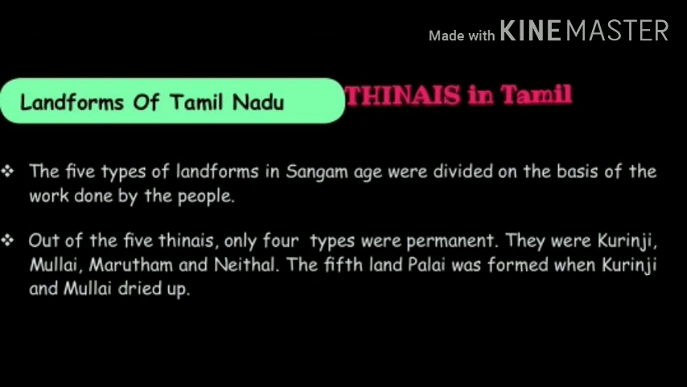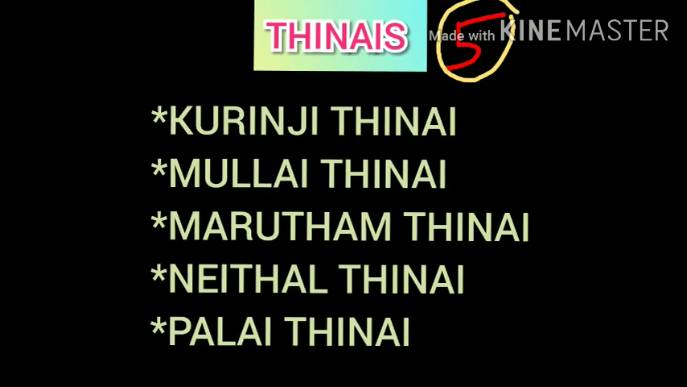The 4 permanent Thinais were Kurunji, Mullai, Marudam and Neidal. The 5th land, Palai, was formed when Kurunji and Mullai dried up. So the 5th land, that is Palai, was formed when the first 2 lands, that is Kurunji and Mullai, dried. The 5th land was formed. See, these Thinais are 5. Kurunji, Mullai, Marudam, Neidal and Palai.